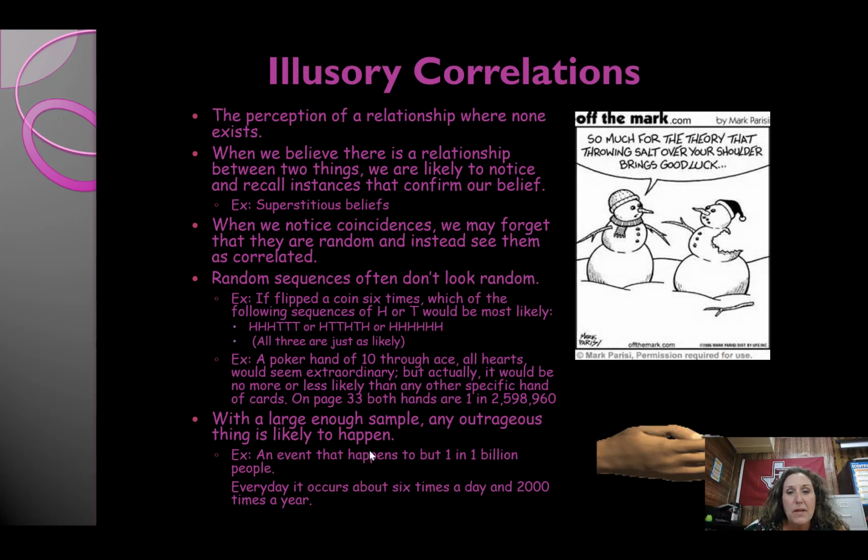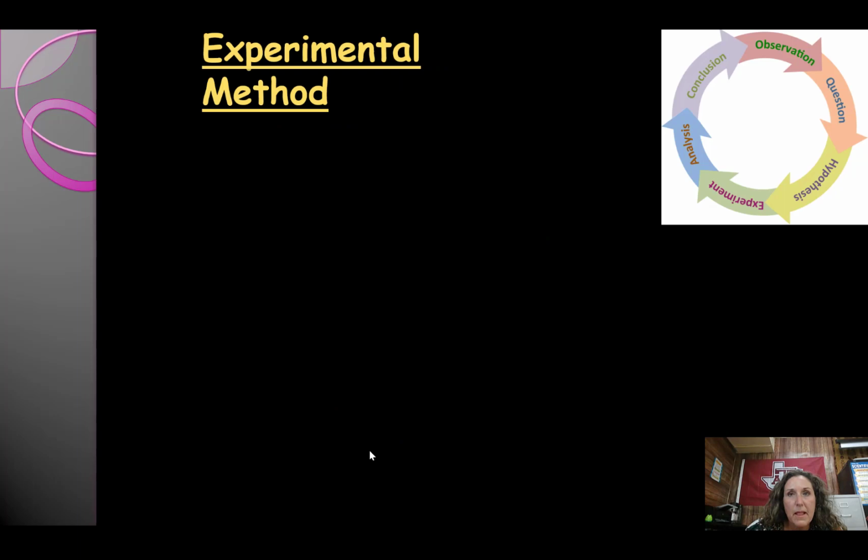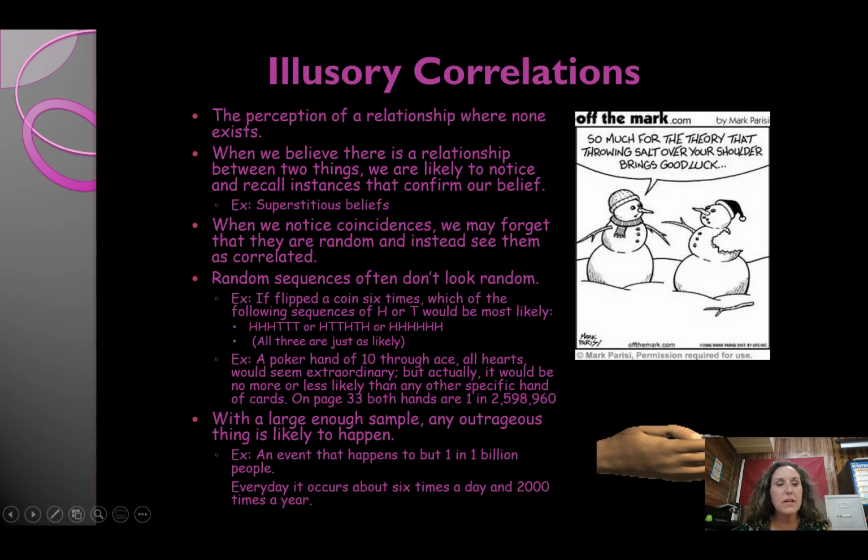Any event that happens can happen to 1 in a billion people every day. You think of an event and somebody somewhere is going to have that event happen to them. That doesn't mean that something is caused. It means that that was a coincidence or an odd thing that happened. All right, so that's where we leave off with correlations.